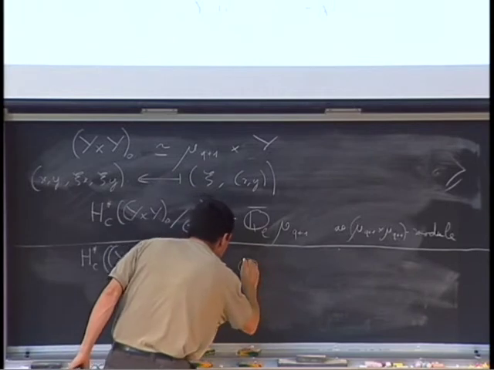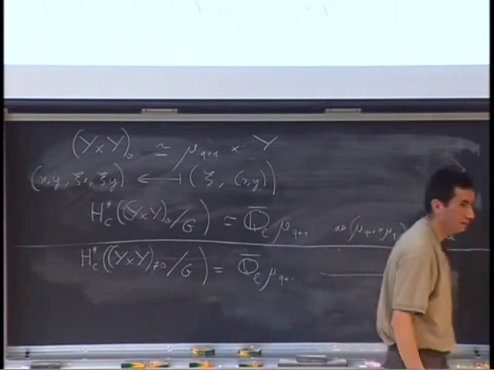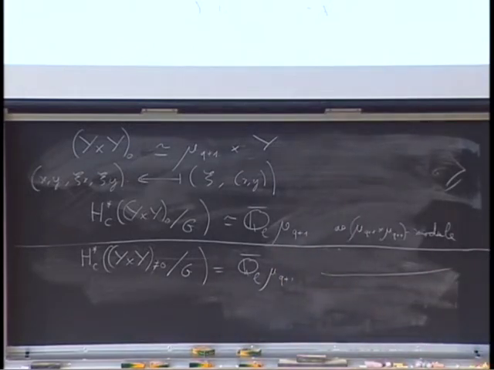Is again QL bar times mu q plus 1, again as a module. But here there is a subtle thing. This is not exactly the same action. If you follow through all the isomorphisms, in this case the action of an element xi prime is just multiplication by xi prime inverse. And in this case, the action of an element of psi prime is the multiplication by psi prime. So that's not the same action.